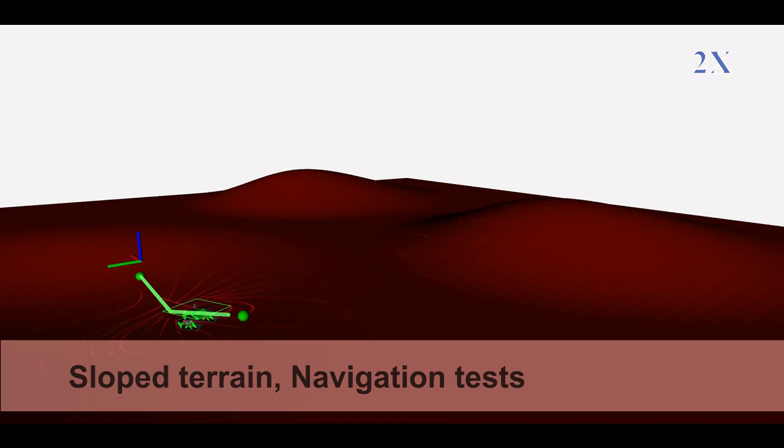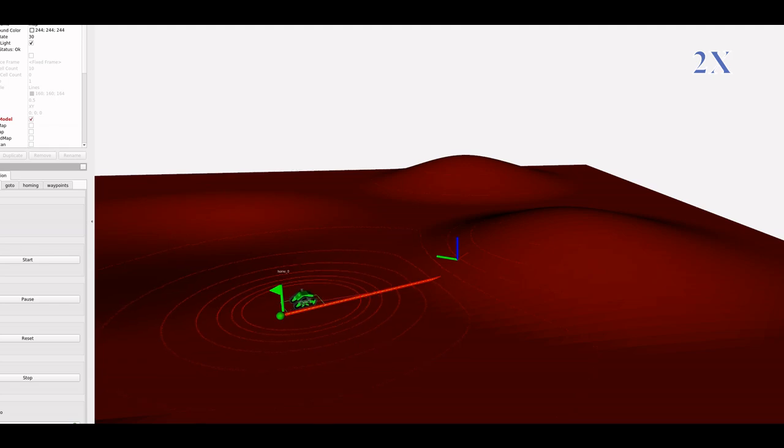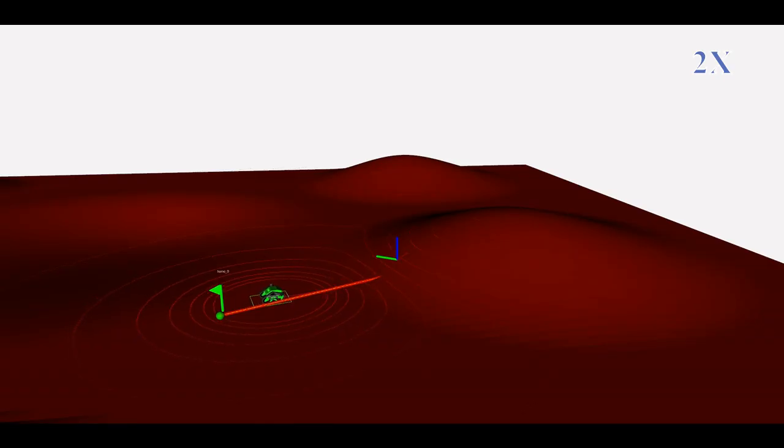Finally, we demonstrate preliminary navigation tests on uneven terrain using the proposed slippage-aware controller. The user can set a target frame, and the planner generates a reference trajectory for the controller to follow.